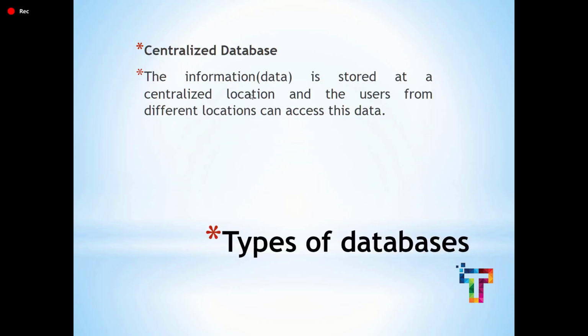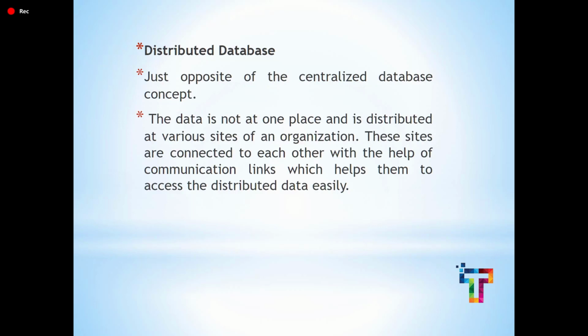In centralized database, we have kept all the data at the center, and anybody can access it. In distributed database, the database is not kept at one place. Here we have distributed the data to multiple users. For example, if we have 4 systems with us, we have distributed the data to all these 4 systems. That is called a distributed database.